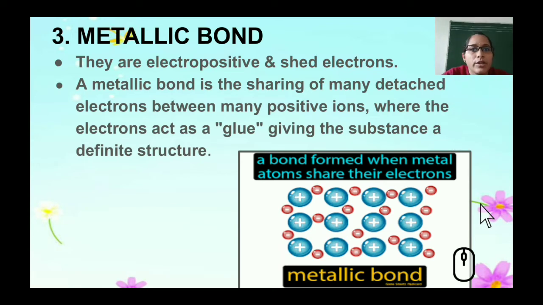Metallic bond. Metals are electropositive in nature, that is they shed or give their electrons. A metallic bond is the sharing of many detached electrons between many positive ions, where electrons act as glue, giving the substance a definite structure. In the figure you can see that there are a lot of electrons and positive ions, and a bond is formed when metal atoms share their electrons. So it forms a metallic bond.